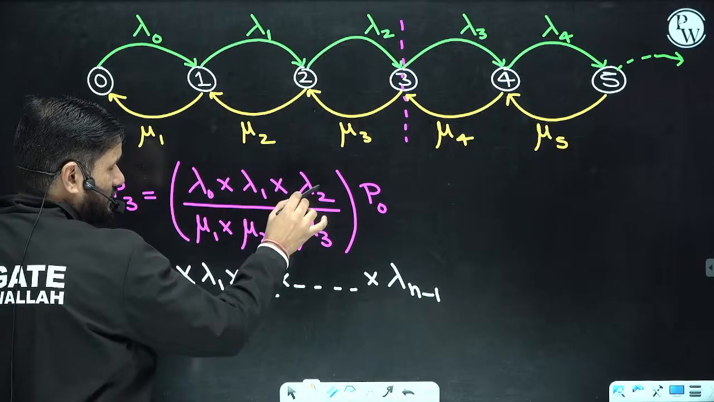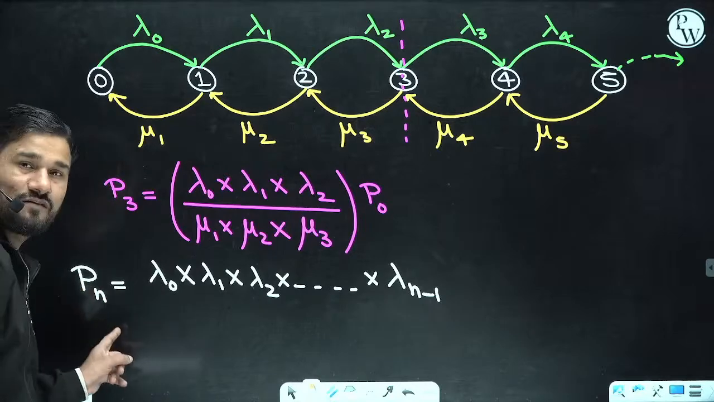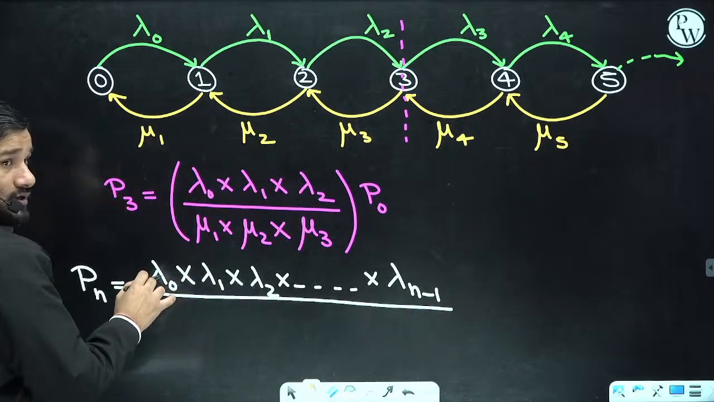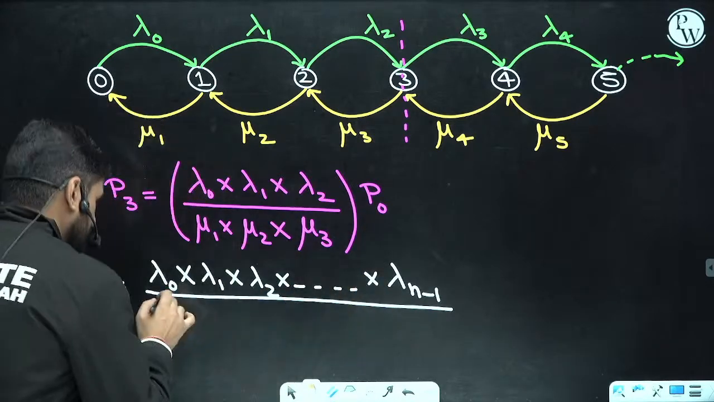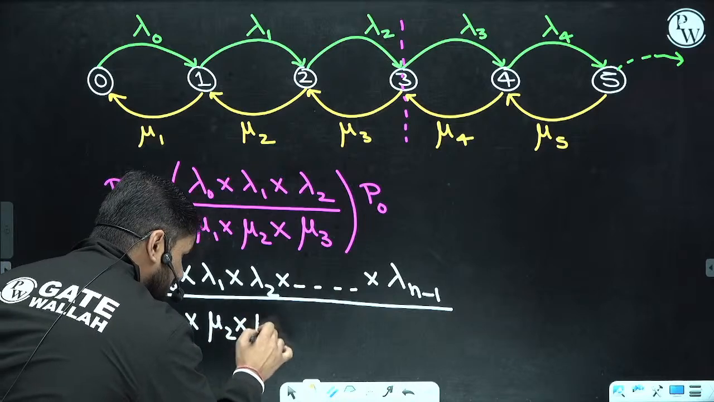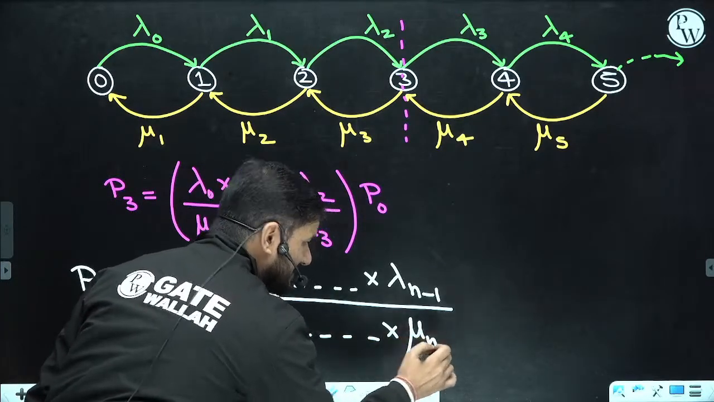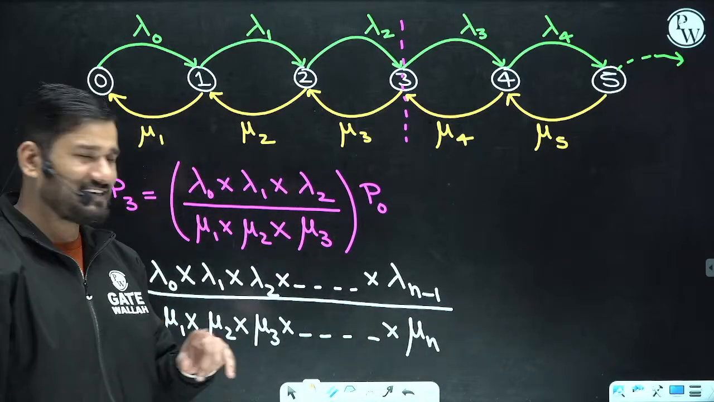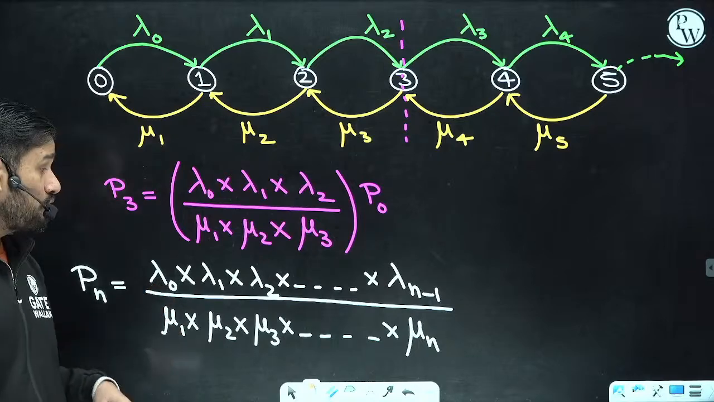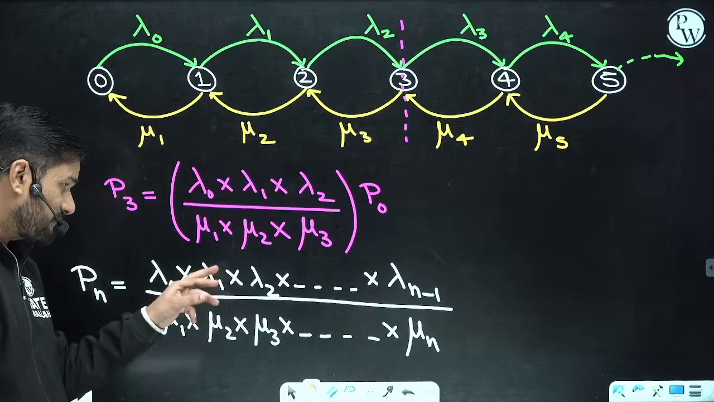So lambda in the numerator and mu in the denominator. Similarly over here, at Pn, we will start from 0 and go up to n minus 1 lambda. Now come to the mu: mu 1, mu 2, mu 3, and how many mu? Up to mu n. You can simply judge why this is n minus 1? Because we have started from 0. Why is this n? Because we have started from 1. That's why there is a difference in the symbols.